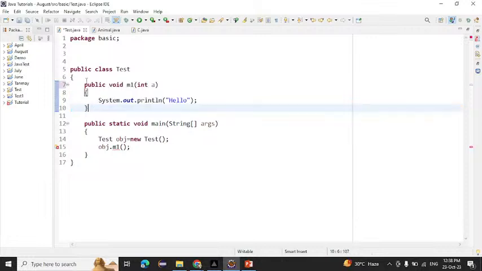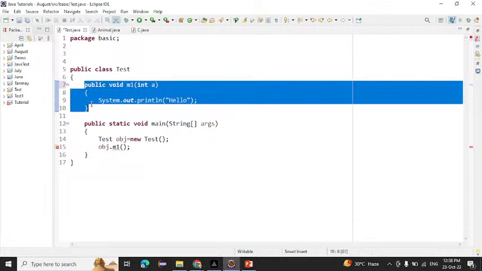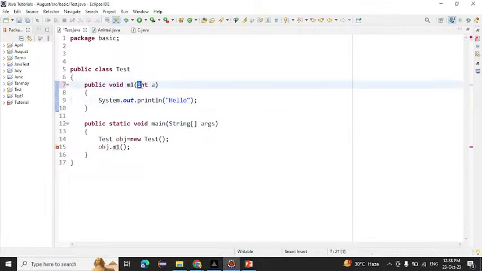If I want to call this one, how to call this one? By creating an object, and you have to pass the arguments also in that. Yes, we have to pass the argument. So which type of argument we have to pass? Here is the Integer, we have to pass one integer argument.